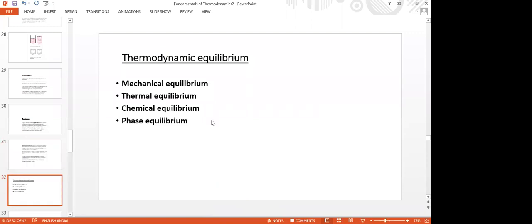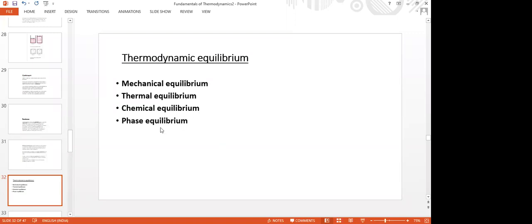Now, a thermodynamic equilibrium. A thermodynamic equilibrium is said to exist in the system when there are thermal equilibrium, mechanical equilibrium, chemical equilibrium, and phase equilibrium. All these equilibriums are established. That means thermal equilibrium: there should not be any temperature difference. Mechanical equilibrium: there should not be any pressure difference. Chemical equilibrium: there should not be any chemical reactions within the system.